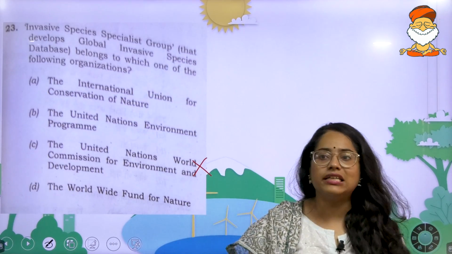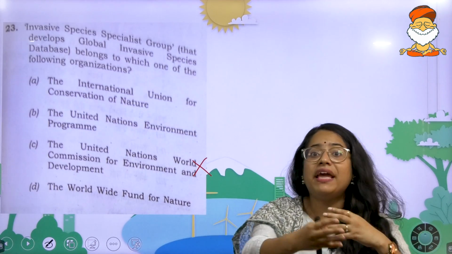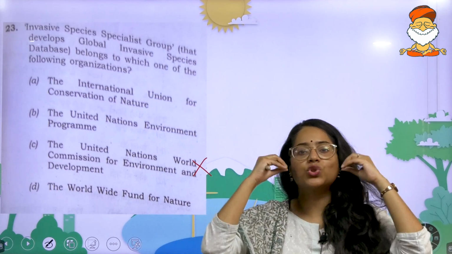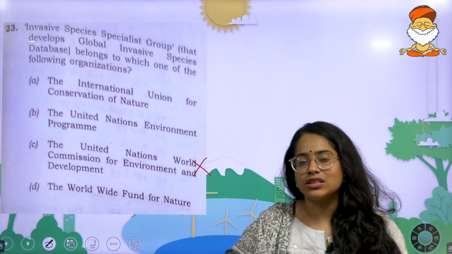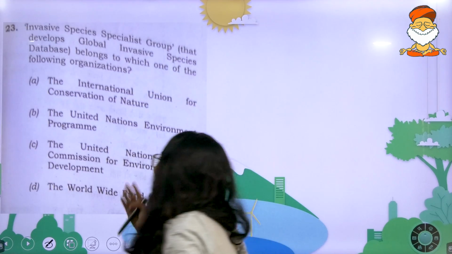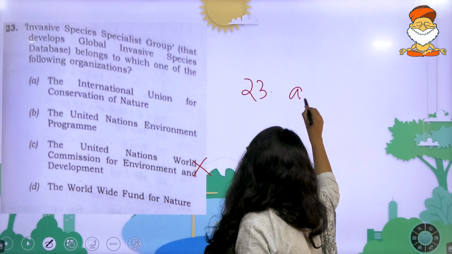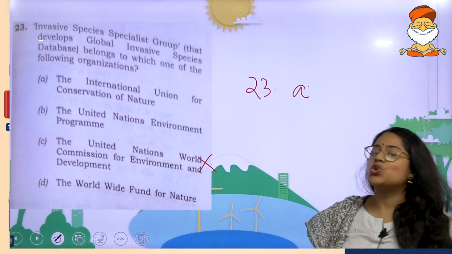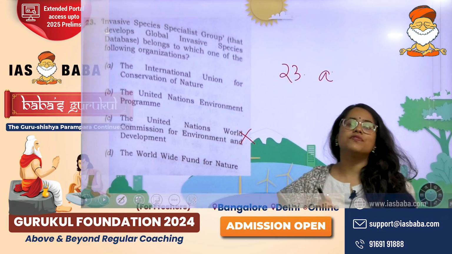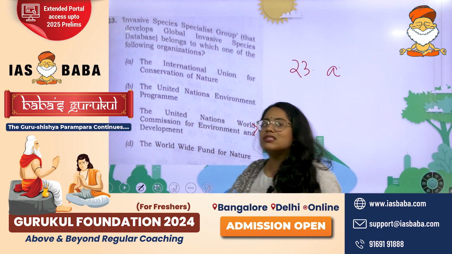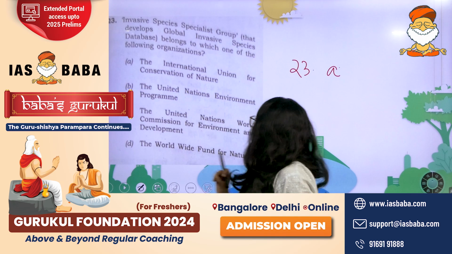We know the Red List, the Green List, the Green Pages, the Pink Pages. We've discussed all this extensively in class. So very easily, the answer to the 23rd question in Set B is A, the International Union for Conservation of Nature. Got it?